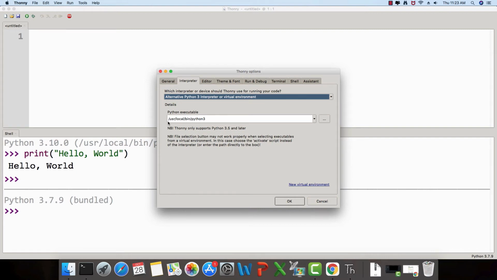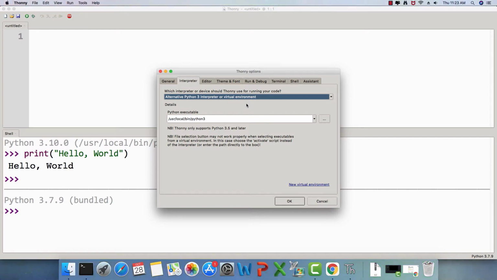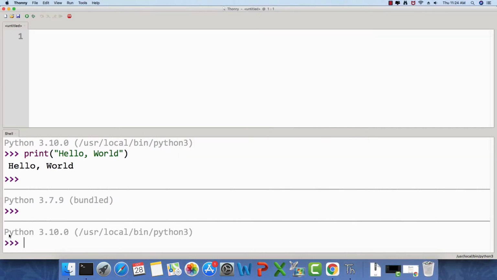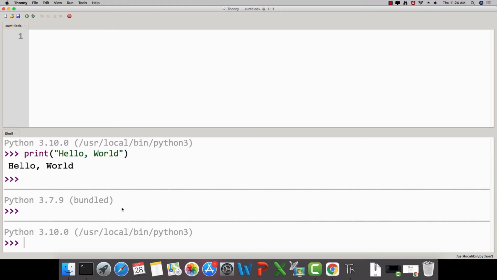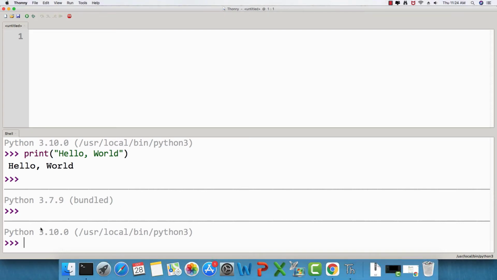So here /usr/local/bin/python3 is the path of the Python 3 interpreter that we have manually installed from python.org. Okay, and this is it. This is very simple, how to set the interpreter. And if I just say OK now, here you can see that it has again changed the interpreter. For Python 3.7.9, it says bundled. Bundled means bundled with the Thonny Python editor. And this one is the user installation of Python 3.